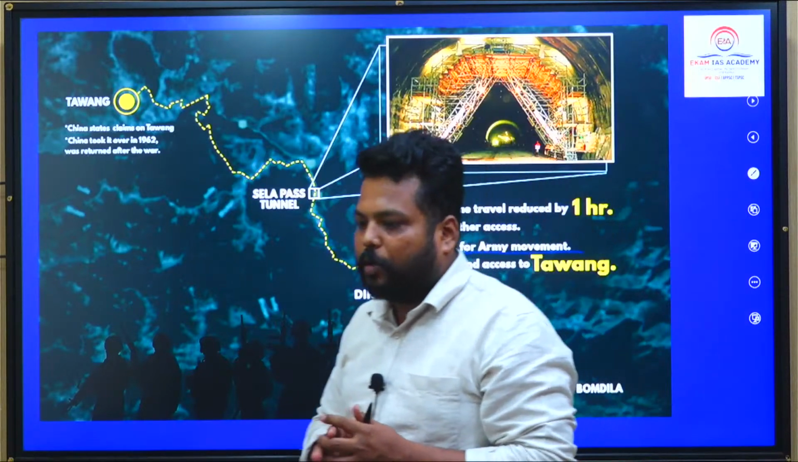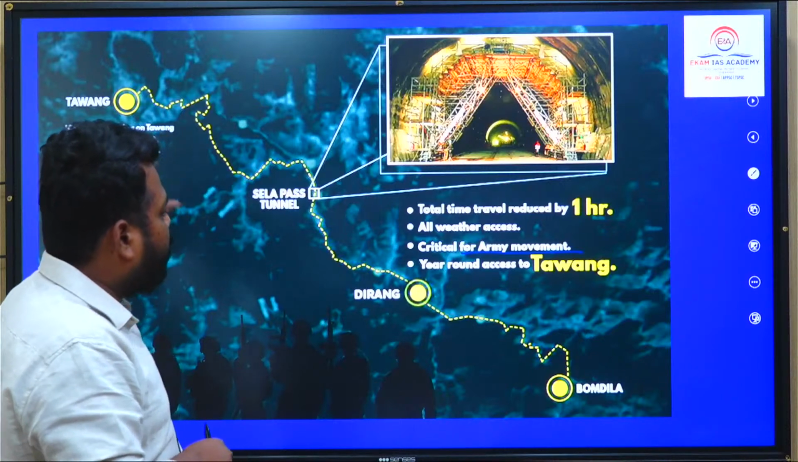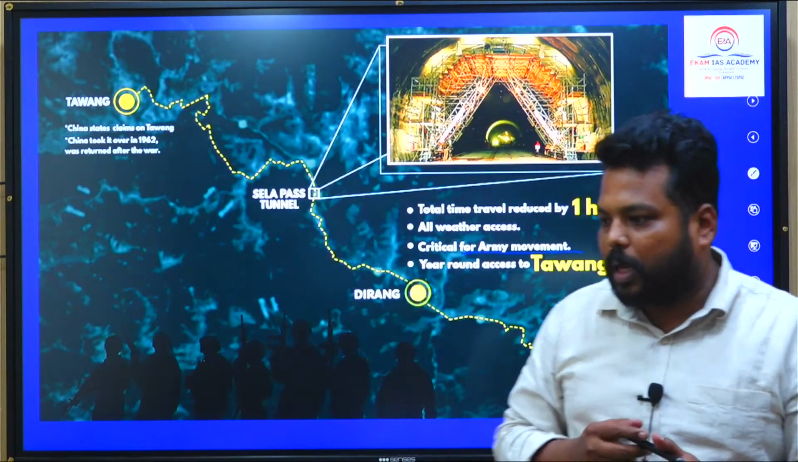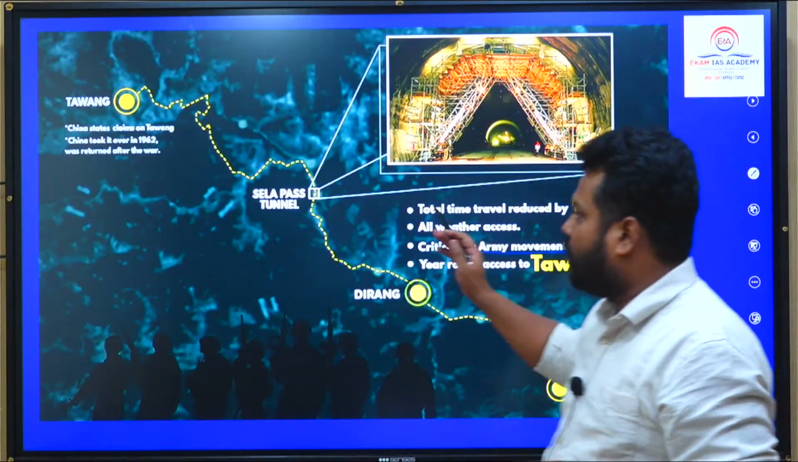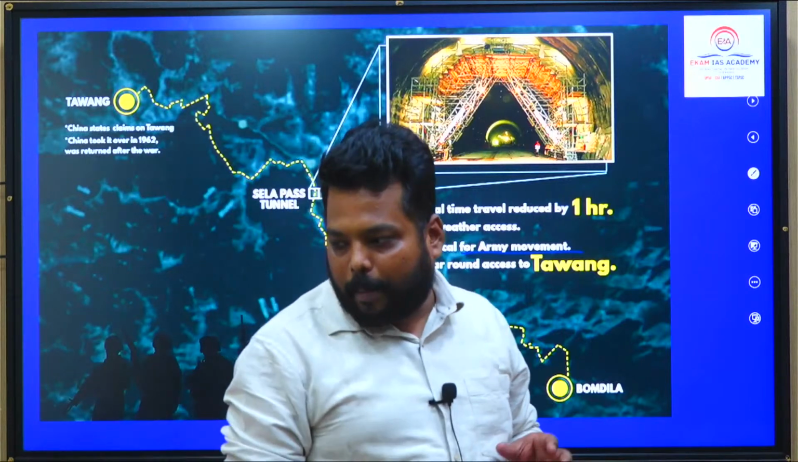So make sure that you remember this Sela Tunnel. बहुत important है. It is connecting Tawang, Dirang and Bomdila. Bomdila पास ऑलरेडी मैंने बोला था अरुणाचल प्रदेश के बारे में, ये एक न्यूज में था. So greater chances are there इसके ऊपर क्वेश्चन आने का. Sela Pass Tunnel, Sela Pass Tunnel.